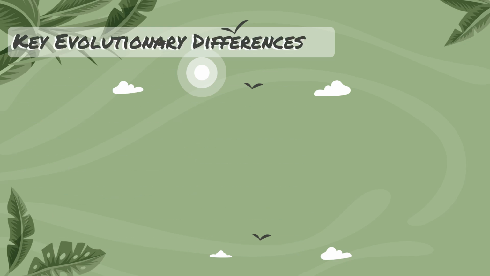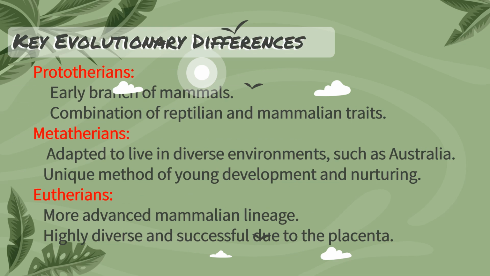Let's discuss the key evolutionary differences among the three subclasses of mammals. Prototherians are generally an early branch of mammals, and they have a combination of reptilian and mammalian traits.